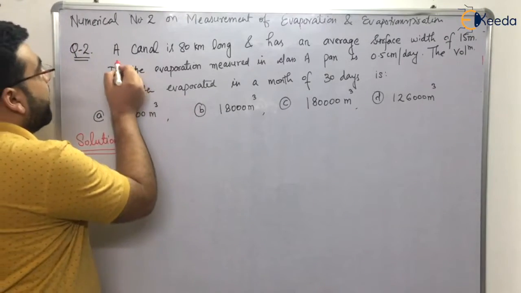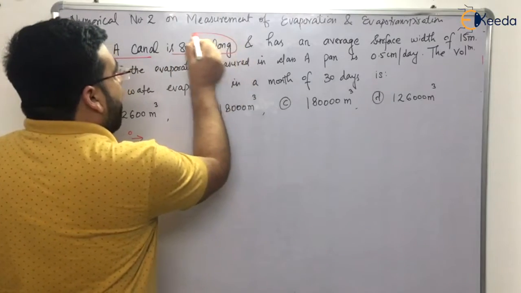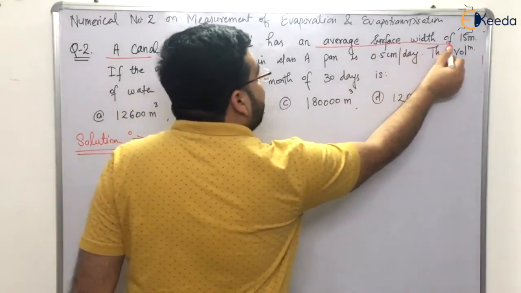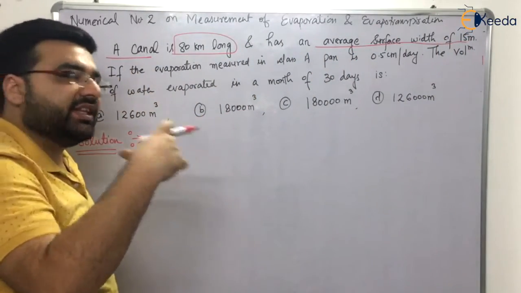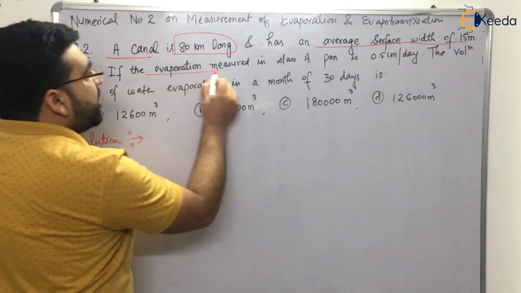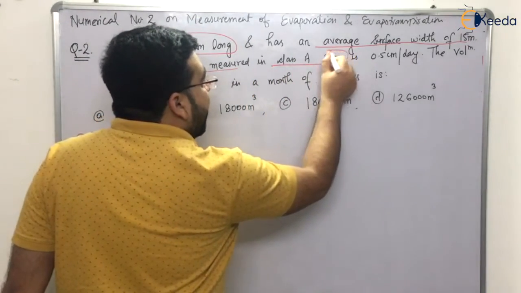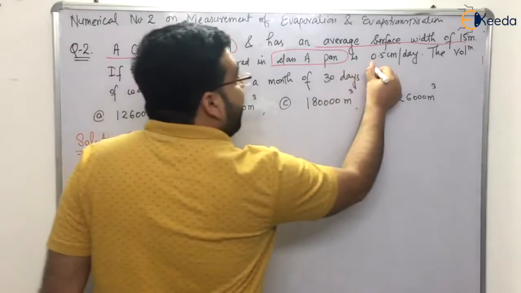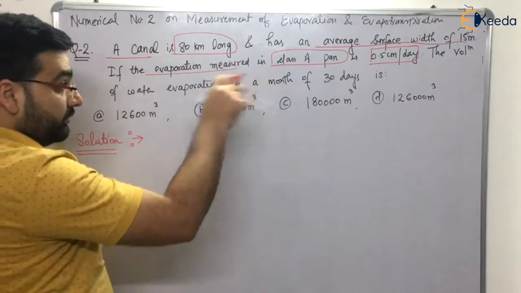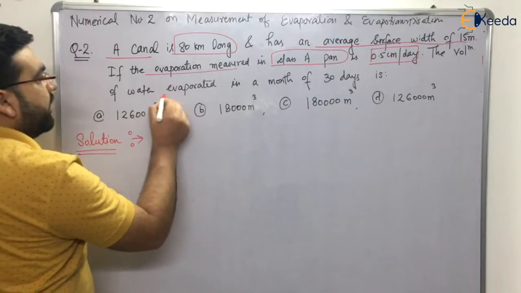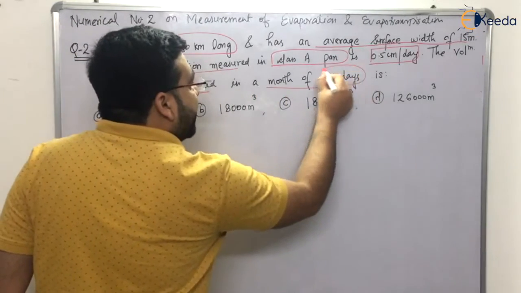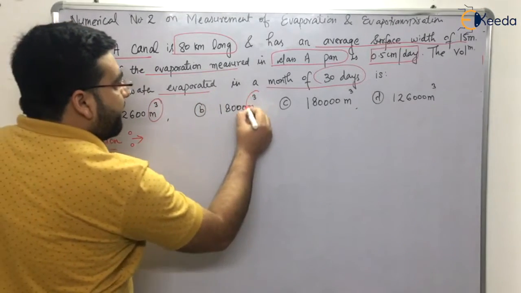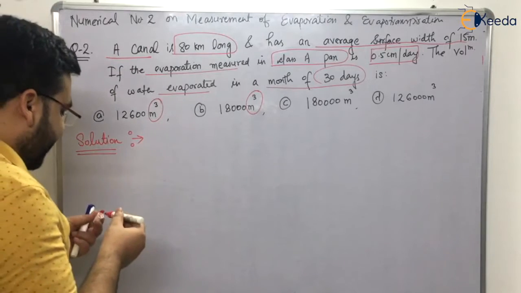It says that a canal is 80 kilometers long and has an average surface width of 15 meters. So average surface width is given, right? If the evaporation measured in a class A pan, so this is not ISI, this is class A, normal class A pan, is 0.5 centimeter per day, then the volume of water evaporated in a month of 30 days is how much? We have to calculate the volume in meter cube. Clear? Now it's a very easy question.